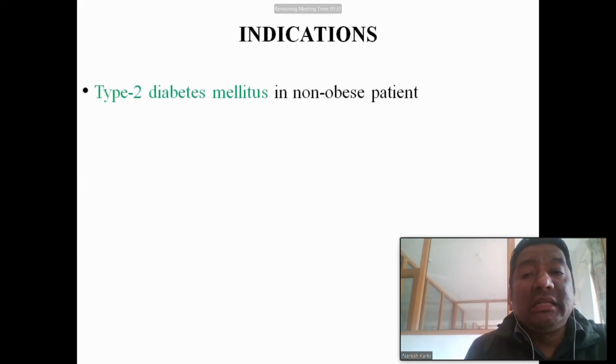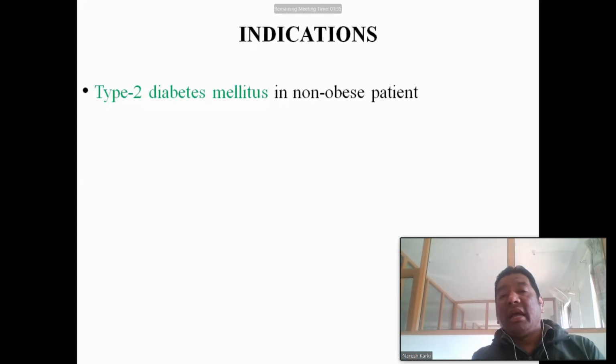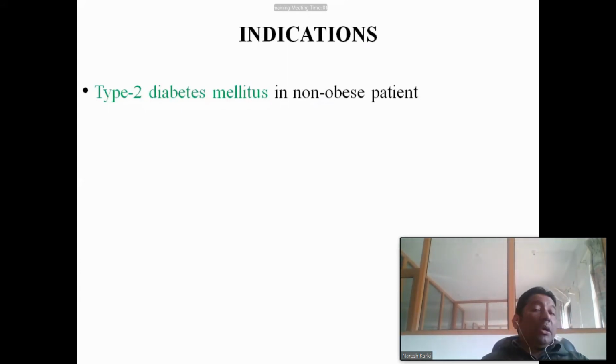Indications: type 2 diabetes mellitus in the non-obese patient. Basically, type 2 diabetes mellitus is associated with obesity, but sometimes patients with type 2 diabetes have a normal build. So this is type 2 diabetes mellitus in the non-obese patient, because sulfonylureas also cause weight gain.